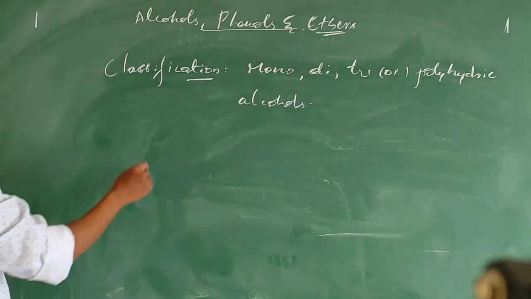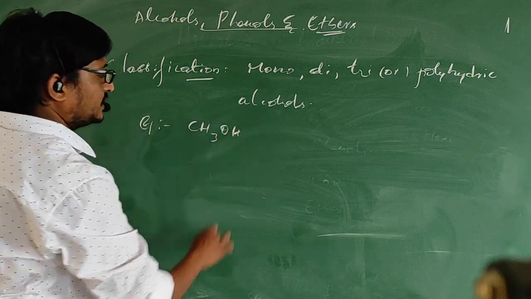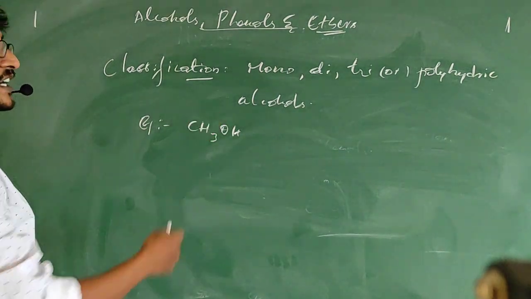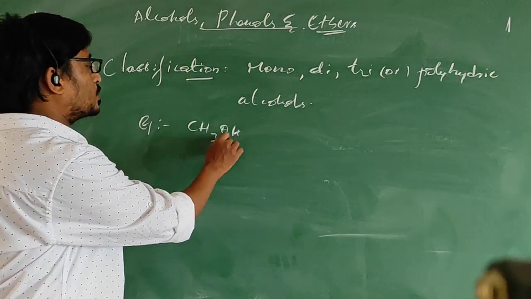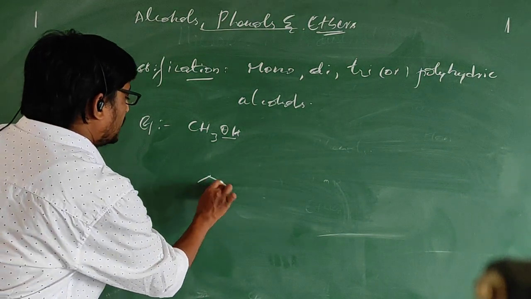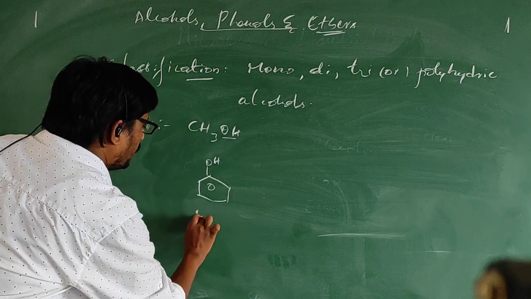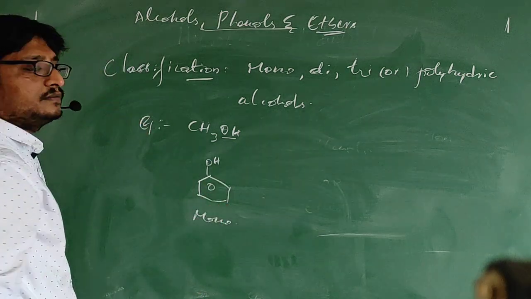For example, CH3OH is a monohydric alcohol. Since a single OH group is there, we consider it a monohydric alcohol. In the same way, phenol also comes under monohydric alcohol.